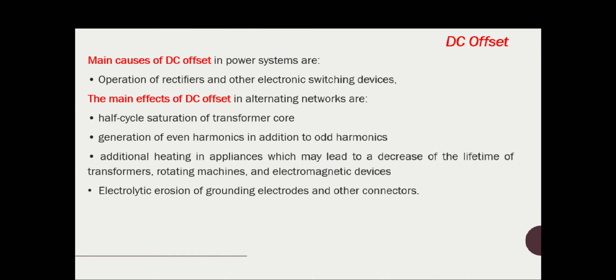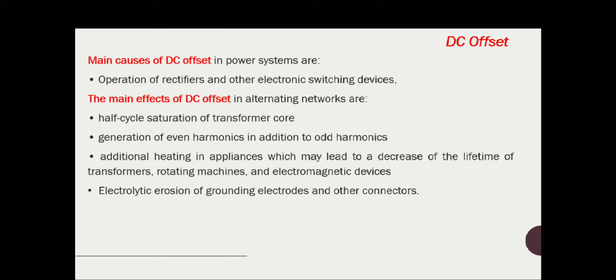Let us discuss the main causes of DC offset. The main causes are the operation of rectifiers and other electronic switching devices present in your system. Rectifiers, as you know, are devices which convert AC to DC. So DC power supplies in your system are a reason for DC offset.